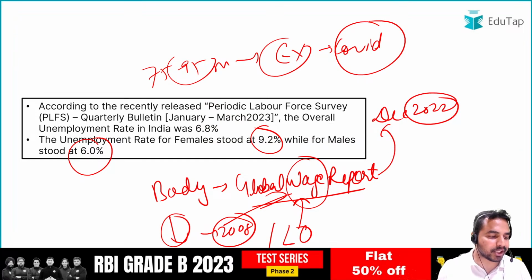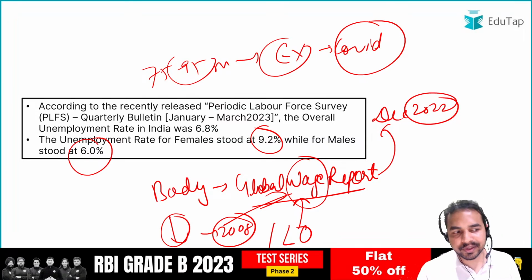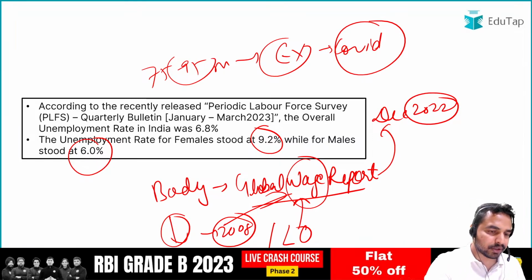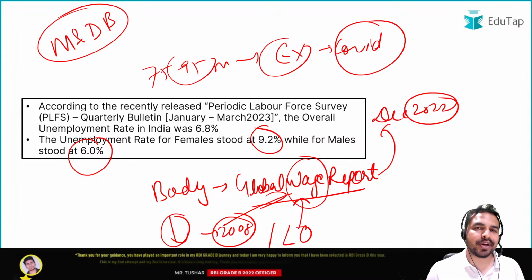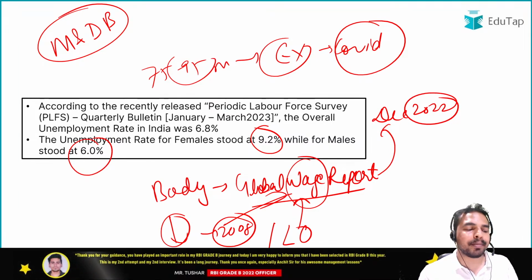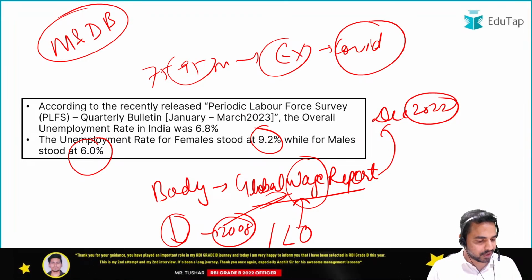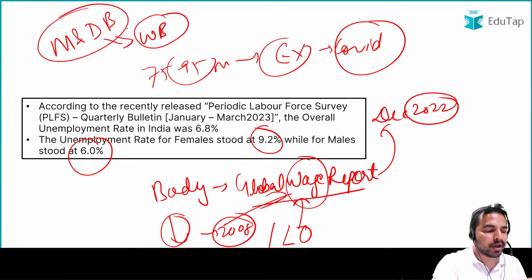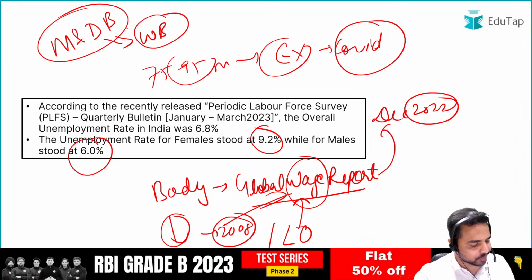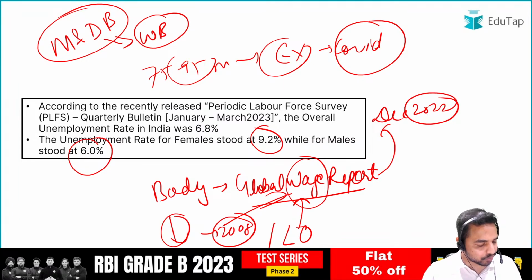Now let me ask you another important report that is being launched, and you have to tell me the name of the body which releases this report. The name of the report is Migration and Development Brief. Can you tell me the name of the organization which releases this report? I am talking about the Migration and Development Brief report. What is the name of the body which releases this report? The name of the body which releases this report is World Bank. Okay, so World Bank is the name of the body which releases this report. So Sorish, Nilesh, both of you have answered the question. So Khushbu has also answered the question correctly.